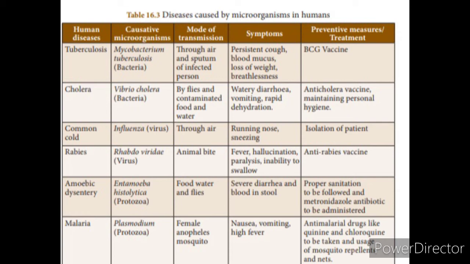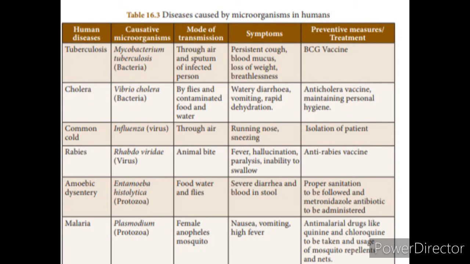The symptoms are a persistent, continuous cough. During the time of coughing, blood and mucus will be released, along with loss of weight and breathlessness, difficulty in breathing. So these are the symptoms of tuberculosis. The preventive measure is the BCG vaccine. The BCG vaccine will be given to the newborn child.